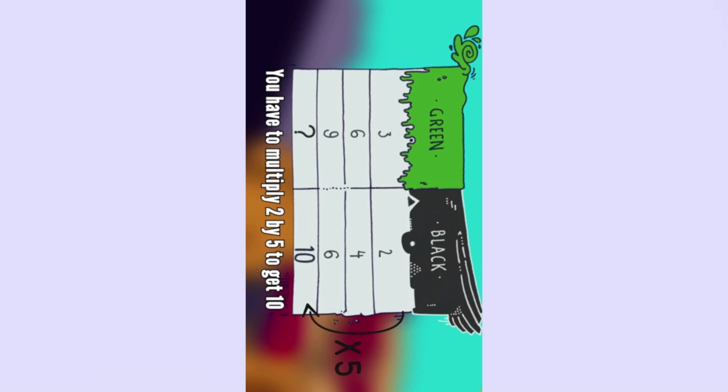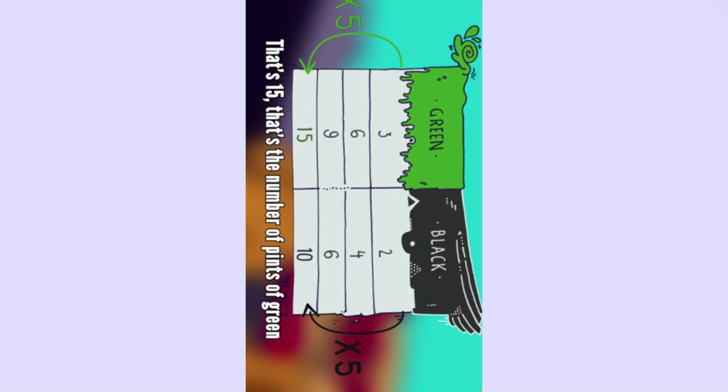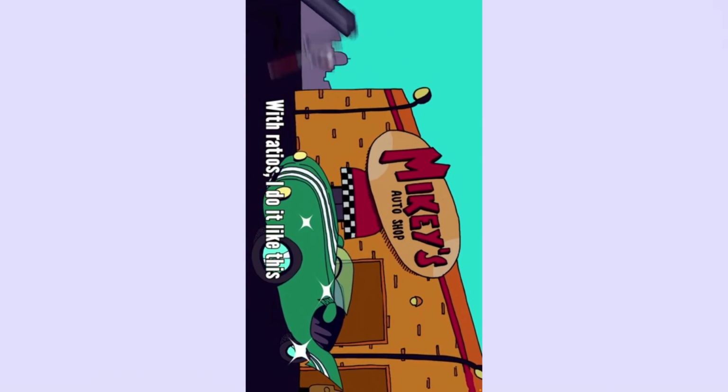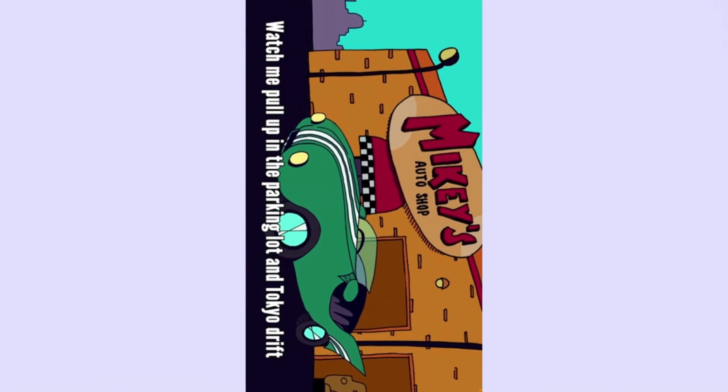You getting it? To paint the car, I'ma do a little math. Digging in my stash, I got 10 pints of the black. How many pints of the green should I use? What to 10 is the same as 3 to 2. You have to multiply 2 by 5 to get 10. So I multiply the 3 by 5 as well. That's 15. That's the number of pints of green that I need to paint my ride with ratios. I do it like this. Watch me pull up in the parking lot in Tokyo Drift.